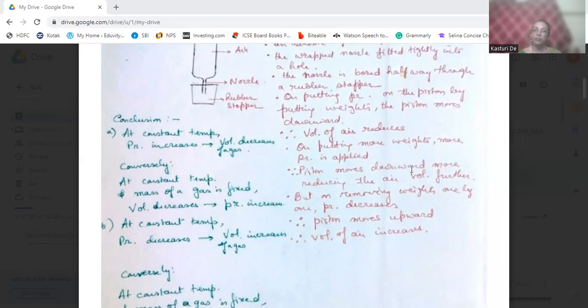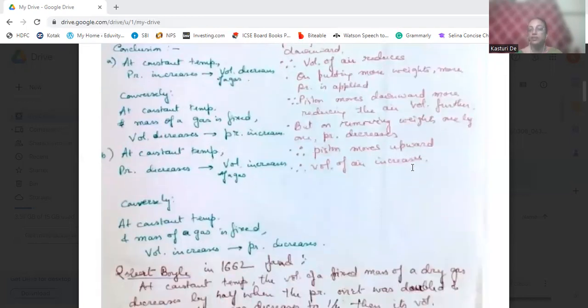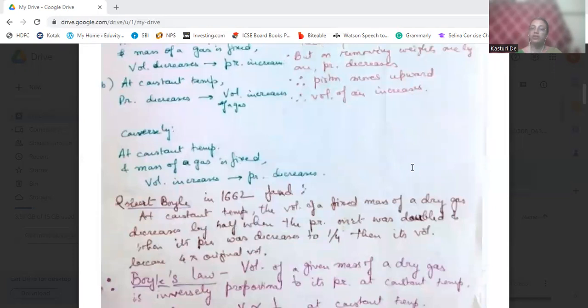At constant temperature, if pressure increases, volume decreases. If pressure decreases, then volume increases. Conversely, if the volume is increased, then the pressure decreases. So this experiment proved the relationship between volume and pressure, that is, they are inversely proportional to each other.